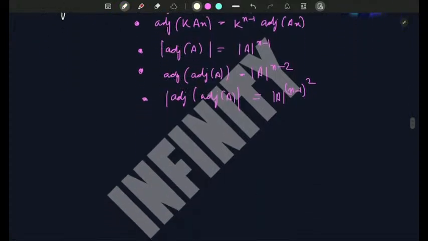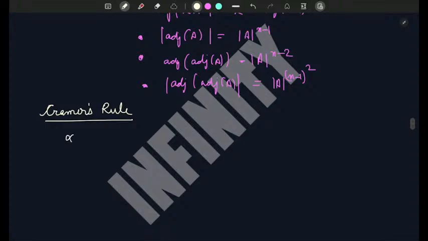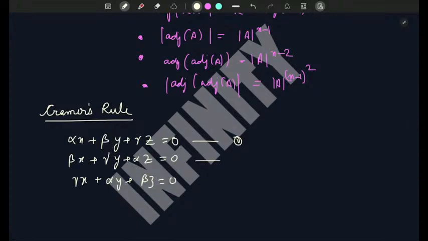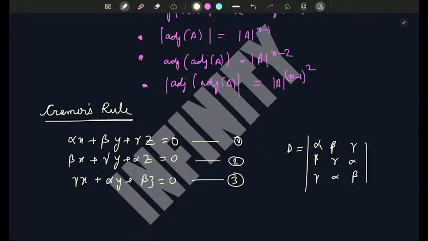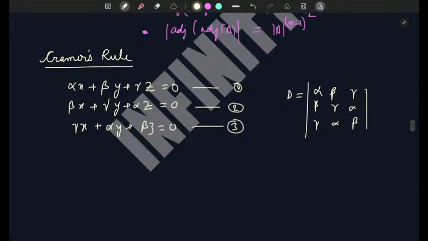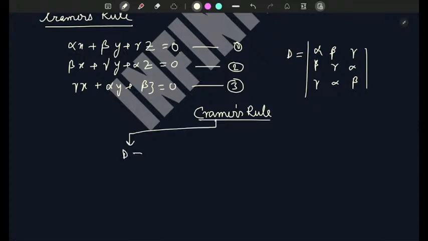Next up, Cramer's rule. So what happens is you are given three equations. So I am writing them. Suppose you are given, here you need to write the coefficients of x, y and z and name it D. You find D. Now from here you will get two cases. What are the cases? Suppose D is not equal to 0, and the second case is D equals to 0.